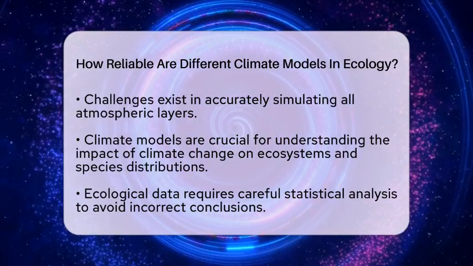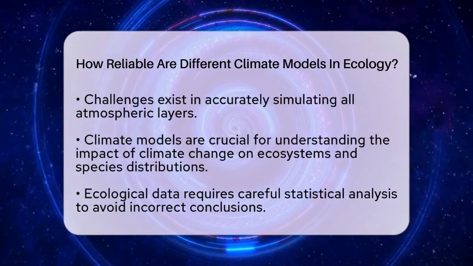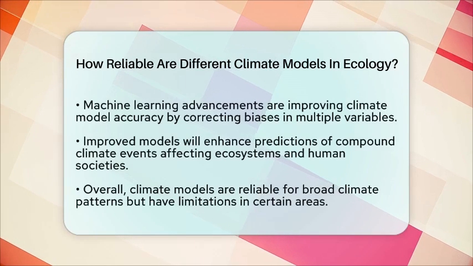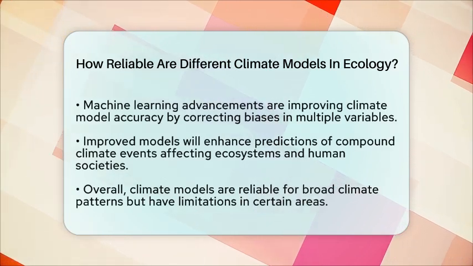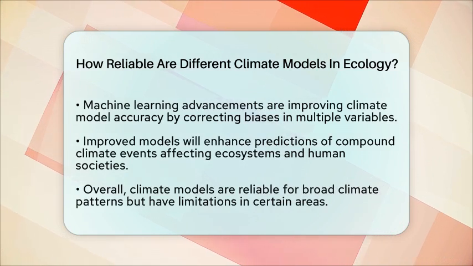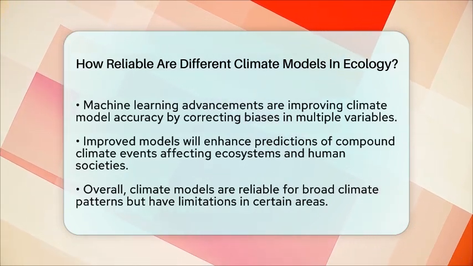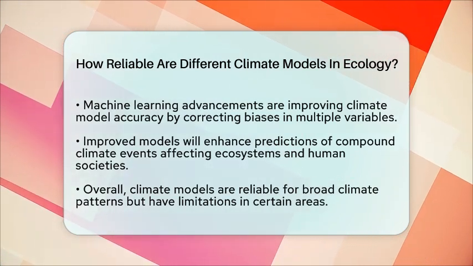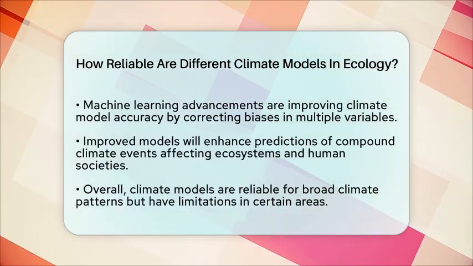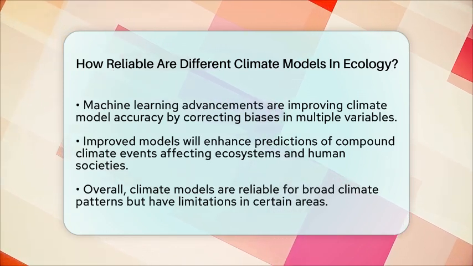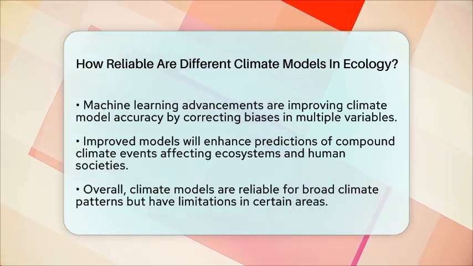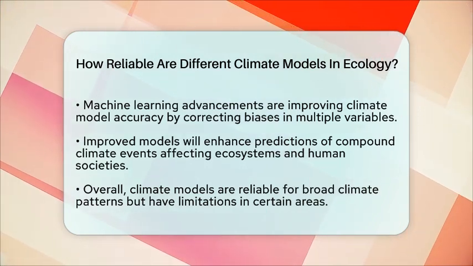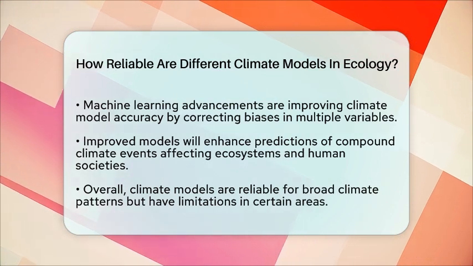Recent advancements in machine learning are showing promise in improving the accuracy of climate models. These techniques can correct biases in multiple climate variables at once, such as temperature and rainfall. Such improvements can make models more useful for ecological applications, especially when predicting compound climate events that affect both ecosystems and human societies. Overall, climate models are generally reliable for capturing broad climate patterns and trends relevant to ecology.